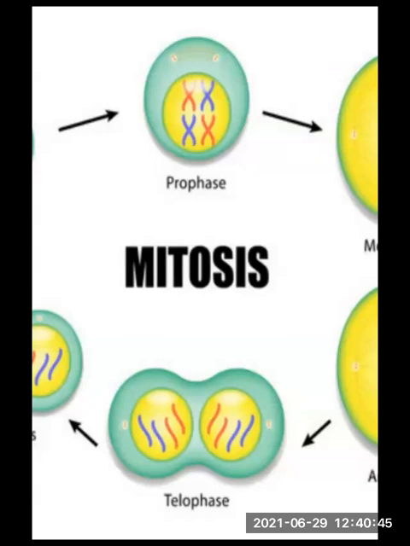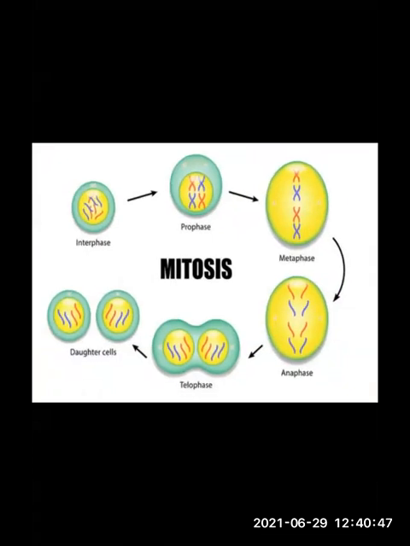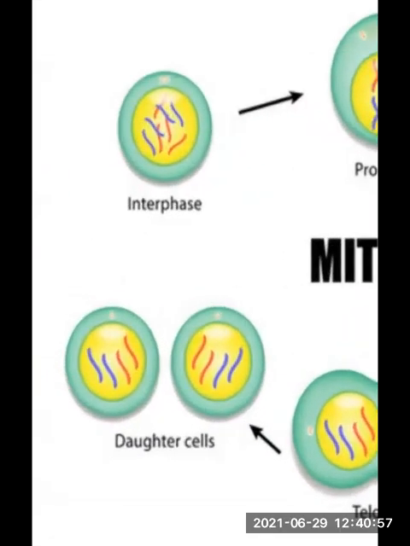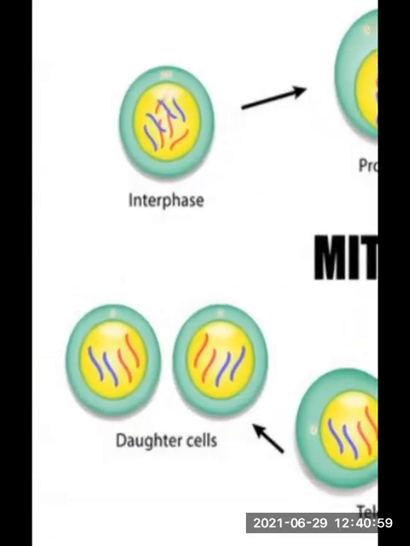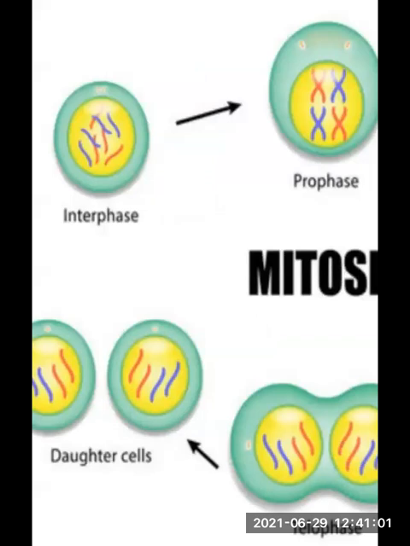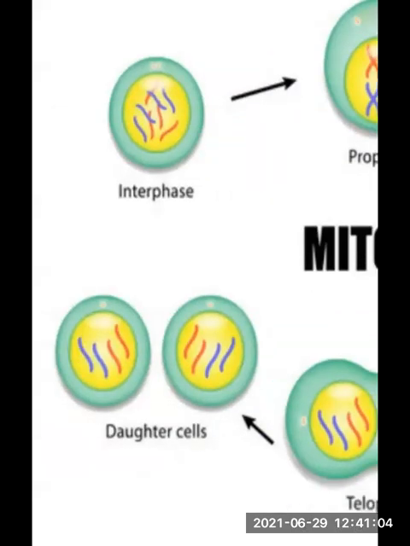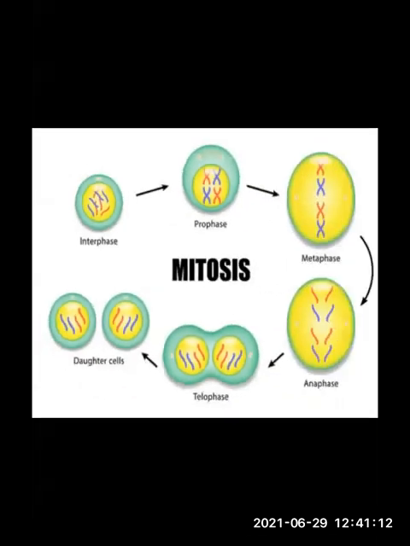Now next we are going to study about cytoplasmic division. What is the other name? Cytokinesis. Now here you can see the daughter cells, how they look, exactly like the parent cell. So the daughter cells are now two. Previously it was one cell, now they became two cells. So this is how mitosis occurs.